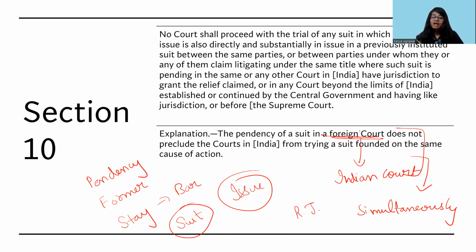If a foreign court has passed a decision, or a decree or judgment is given by a foreign court, will that judgment bar the Indian court from taking up the same matter, or, like res sub judice, can the Indian court decide again on the same matter? I hope you will put your answer in the comment section. And if it is not clear to you, I will answer it in the upcoming videos in the upcoming classes.